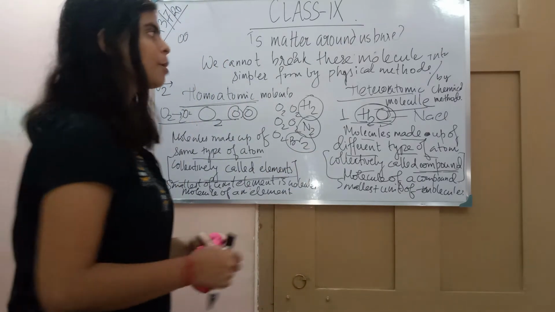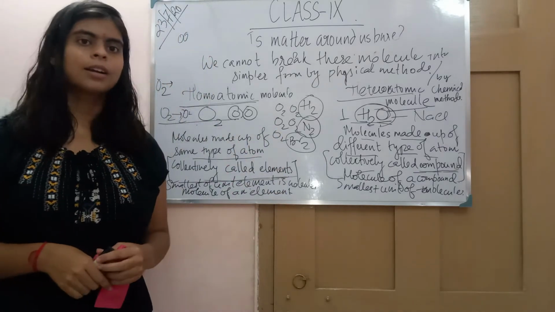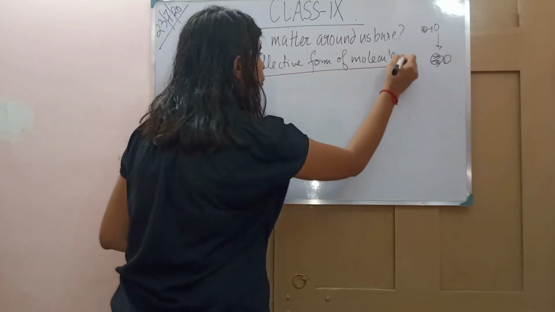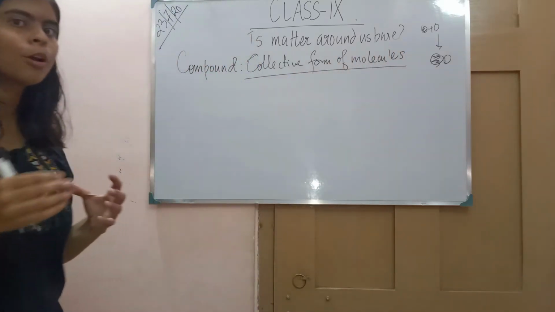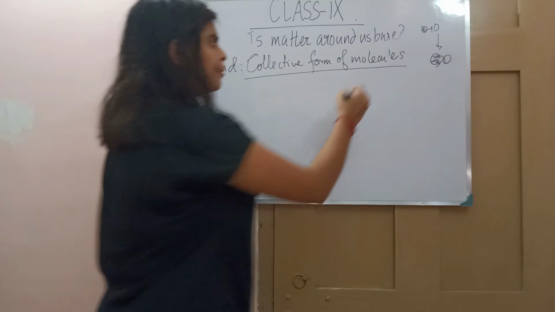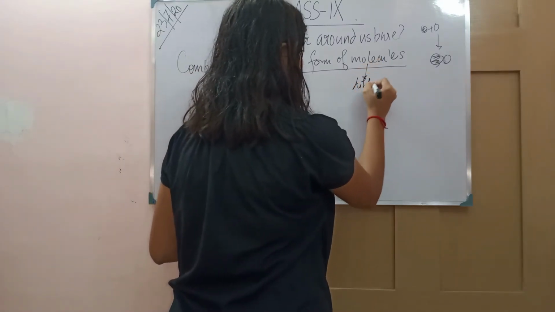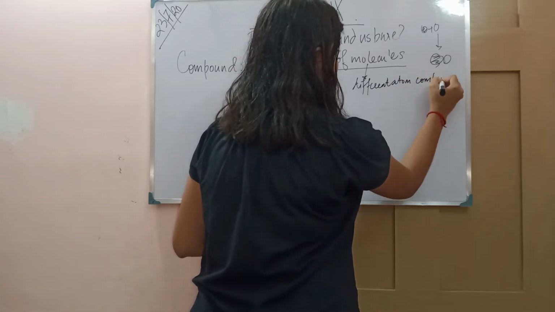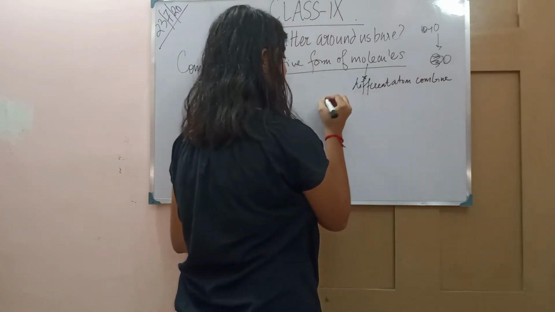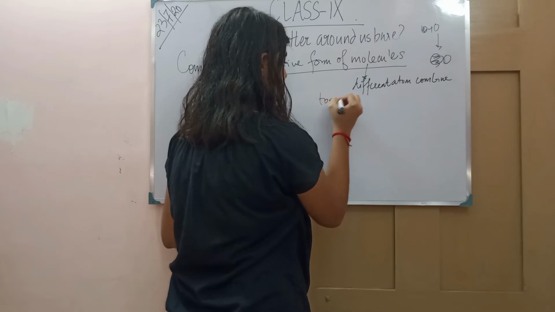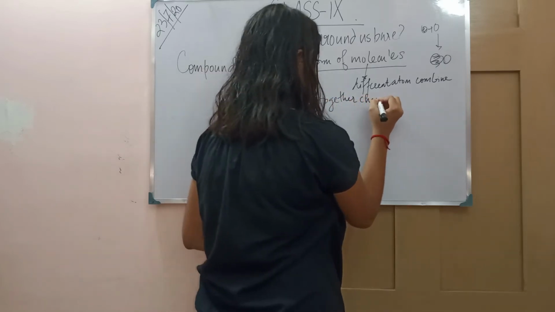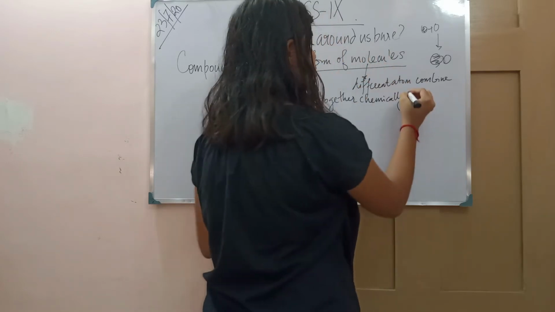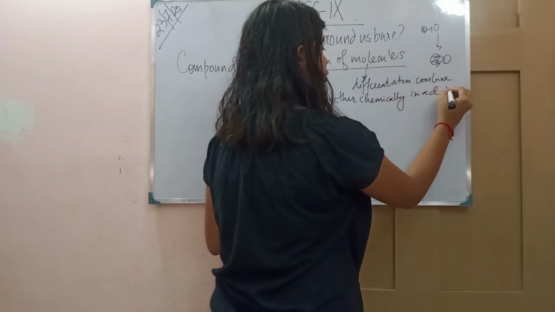Now let's understand the characteristics of the compound. What is a compound? A compound is a collective form of molecules, that is, different atoms combined together chemically, or chemically bonded together, in a definite proportion.